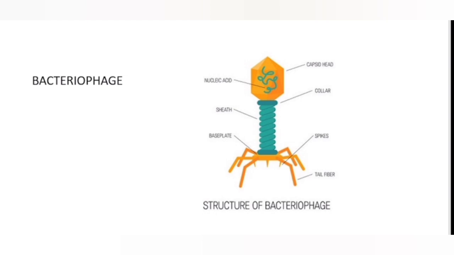This is another virus which is a bacteriophage. Phage is a word for virus. Bacteriophage means the phage or virus that attacks bacteria. So don't get confused. Bacteriophage is not a bacteria, but a virus that attacks bacteria. Here you can see it has a structure like a satellite. On top you can see the head part which has the genetic material, that is a nucleic acid, followed by a collar and a tail part, etc. When they infect a bacterium, the neck, tail and head, that is the protein coat, is left out. Only the genetic material goes inside the bacteria.